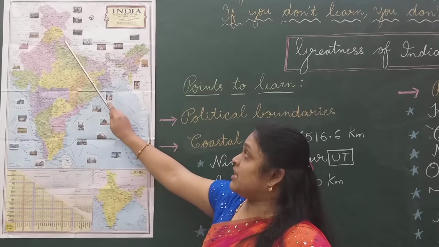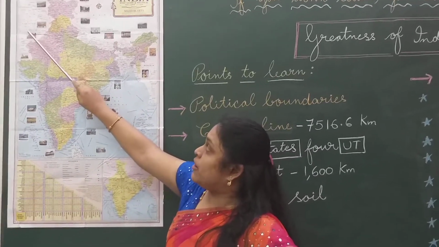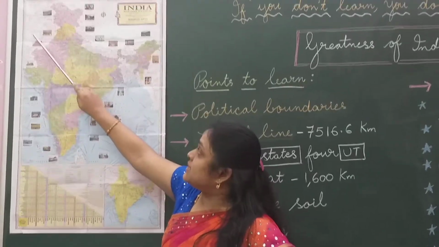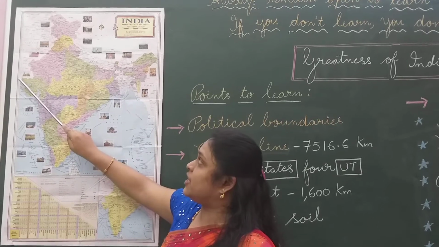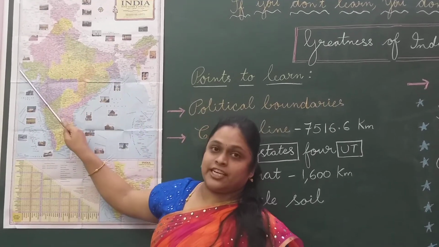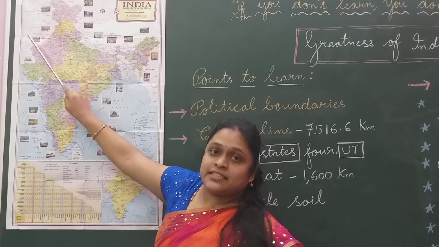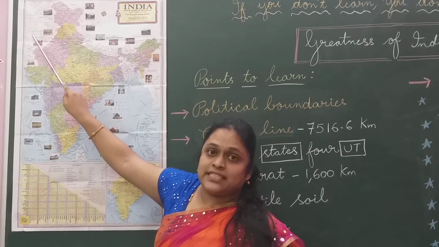Okay, so coming from the top to the bottom, the first country that shares its boundary is Pakistan. Pakistan in the northwest direction. Why are we calling it the northwest direction? Because it is in between the north direction and west direction. That's why northwest direction. Pakistan shares its boundary with India in the northwest direction.